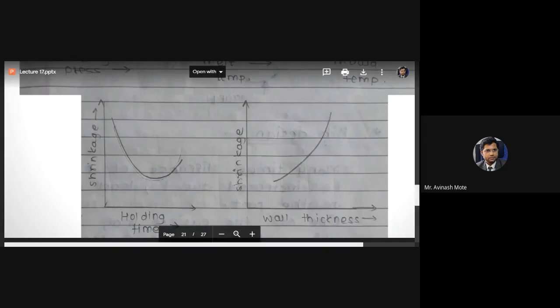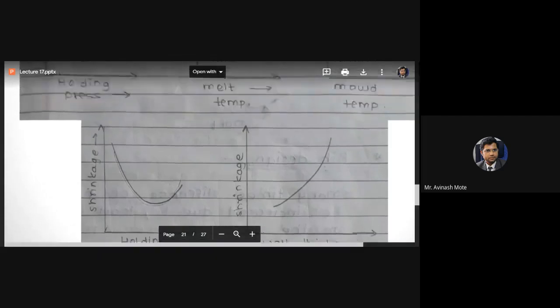So they will be arranged randomly, and there will not be that much shrinkage. You will not get proper density, and it will not become that dense. So whenever there is more wall thickness, you will get more shrinkage because of the time and the heat transfer rate. Similarly, if it is a less wall thickness, you will get less shrinkage.